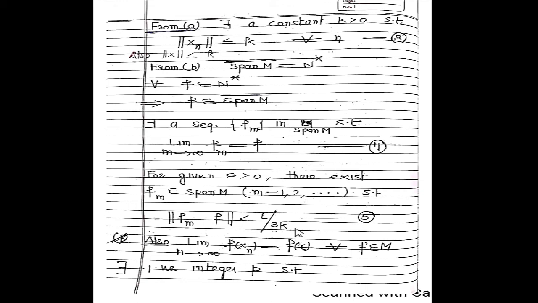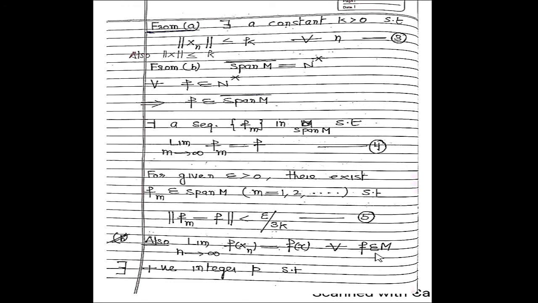So this value can be chosen as per requirement. Clear? Here we know that our requirement is epsilon by 3k. Otherwise, we leave this space blank and substitute it after our requirement. The limit as n approaches infinity of f of xn is equal to f of x, by definition.